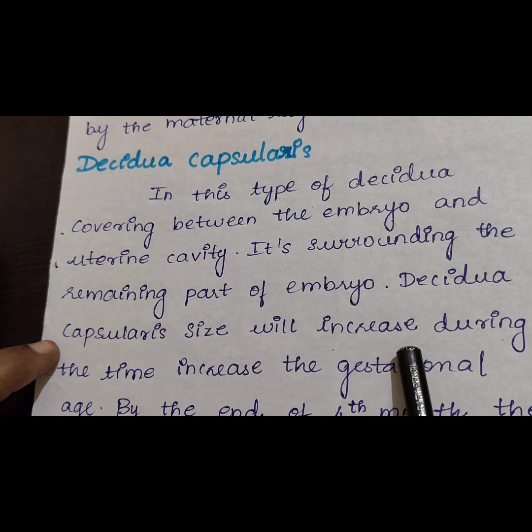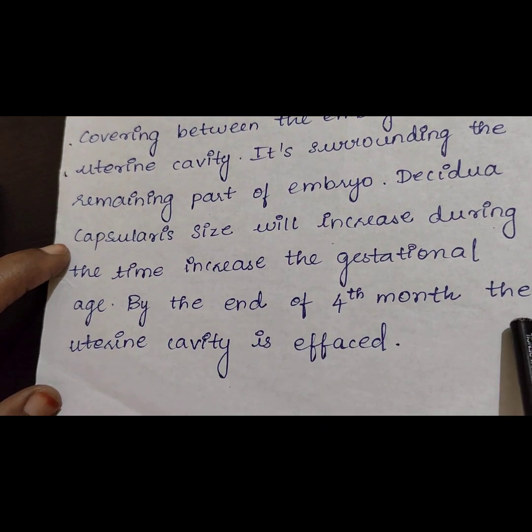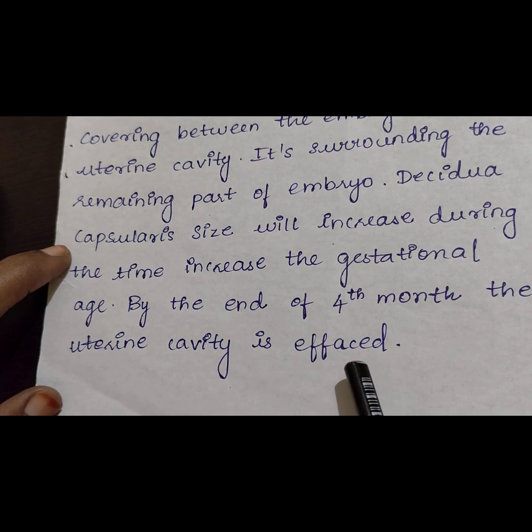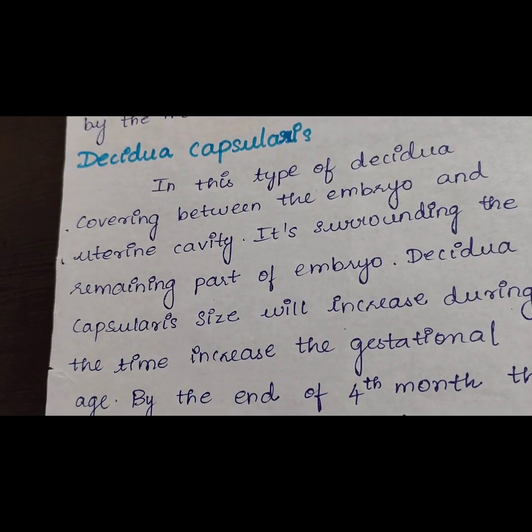By the end of the fourth month, the uterine cavity is effaced. By the end of the fourth month, the uterine cavity gap closes because the fetus is developing. So the uterus also increases in size, and only then can the fetus be accommodated within the uterus.